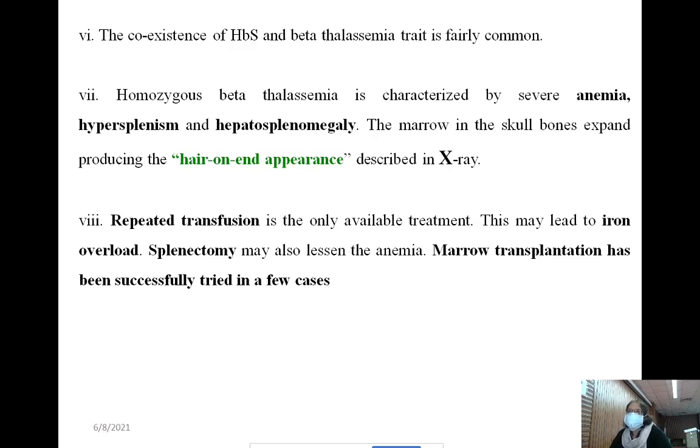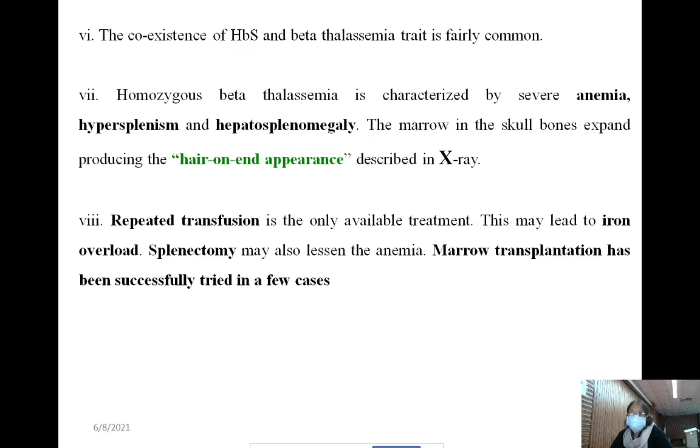Homozygous beta thalassemia is characterized by severe anemia, hypersplenism and hepatosplenomegaly, both enlargement of the spleen and liver.